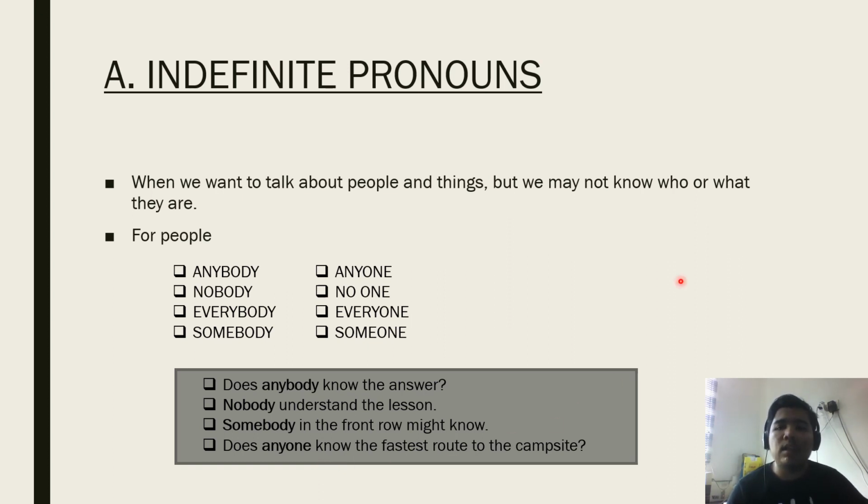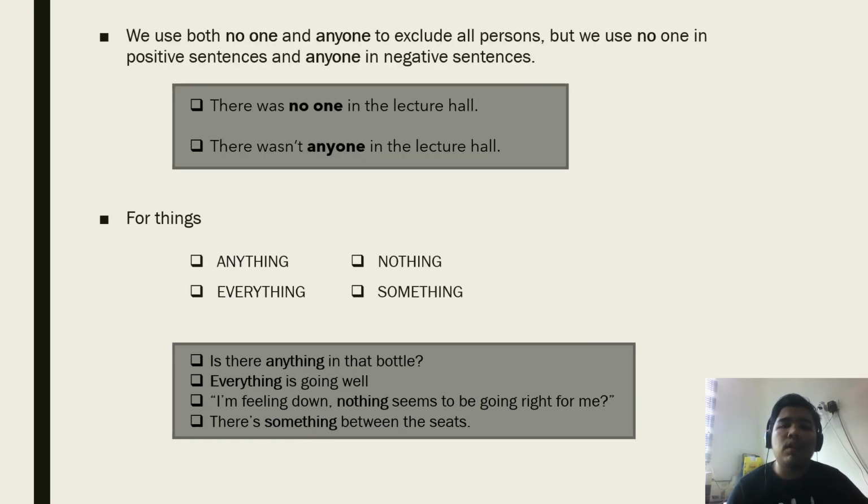Like that. Okay. We use both no one and anyone to exclude all persons, but we use no one in positive sentences and anyone in negative sentences. For example, there was no one in the lecture hall. There was not anyone in the lecture hall.